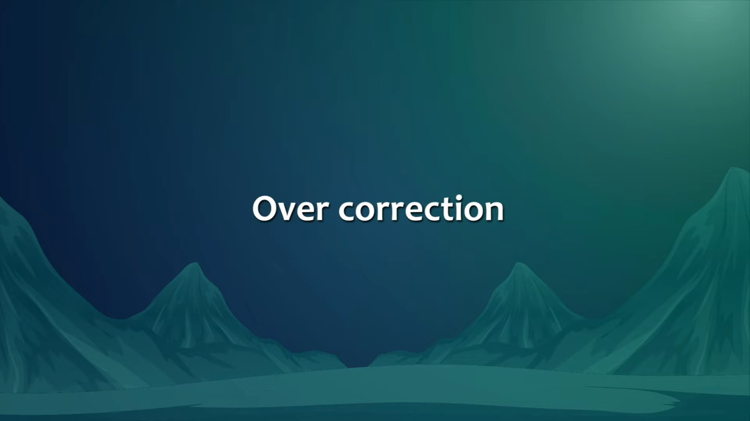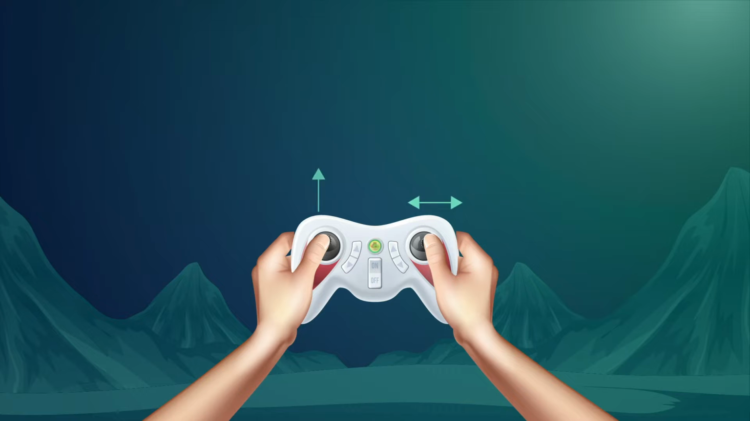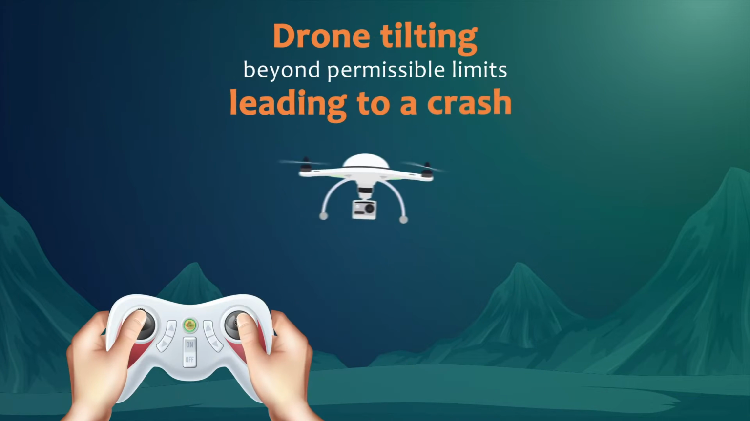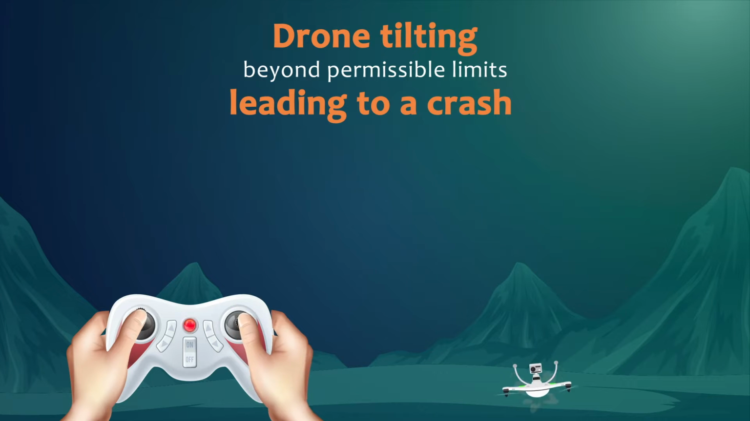Overcorrection is another common cause for crashes. This occurs when the trainee moves the joystick way beyond the required extent. This results in the drone tilting beyond permissible limits, leading to a crash.